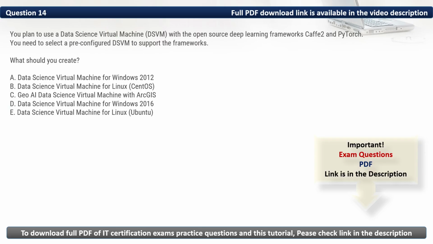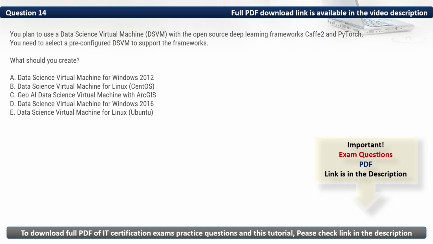Question 14. You plan to use a DSVM with the open source deep learning frameworks Caffe2 and PyTorch. You need to select a pre-configured DSVM to support the frameworks. What should you create?